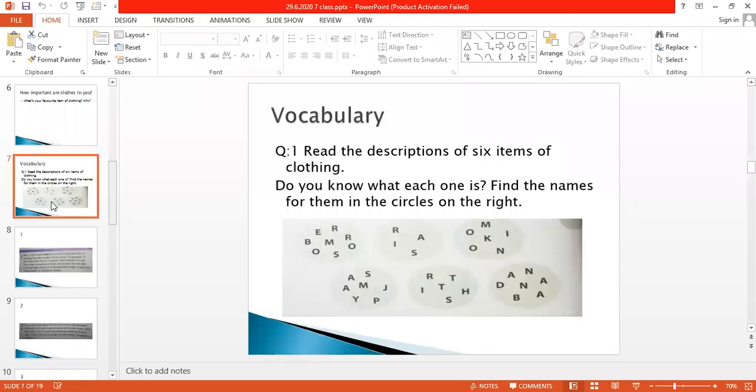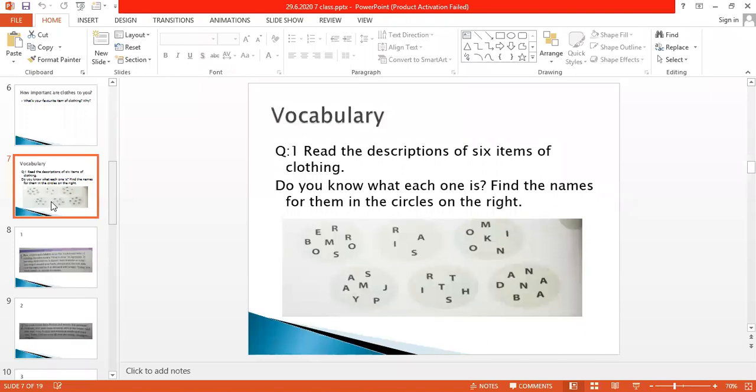Question number 1 is: read the descriptions of 6 items of clothing. Do you know what each one is? Find the names for them in the circles on the right. There are circles also in your book.